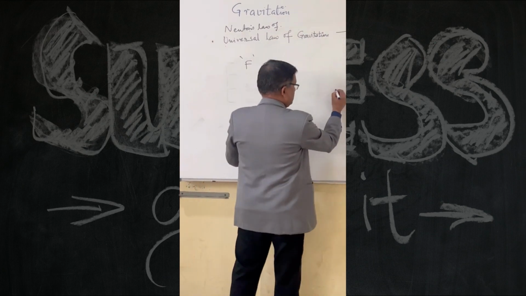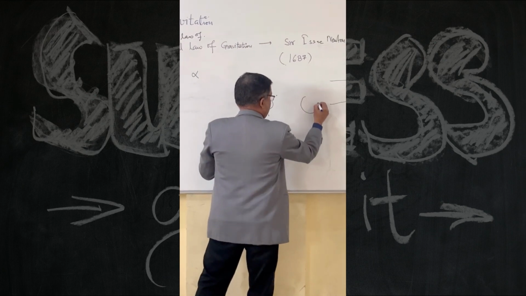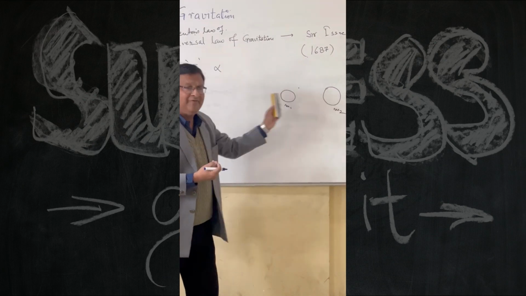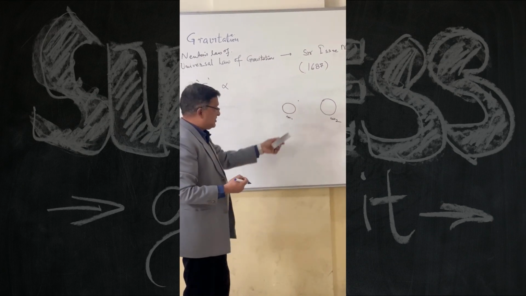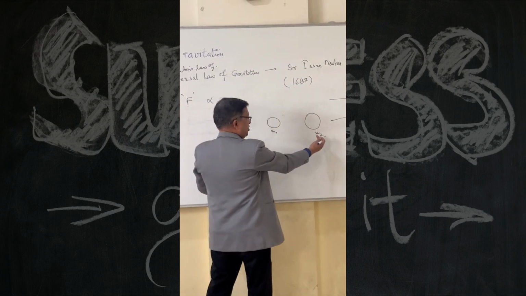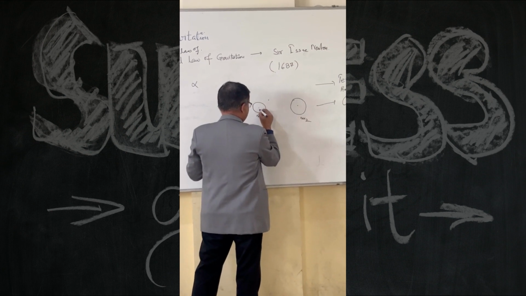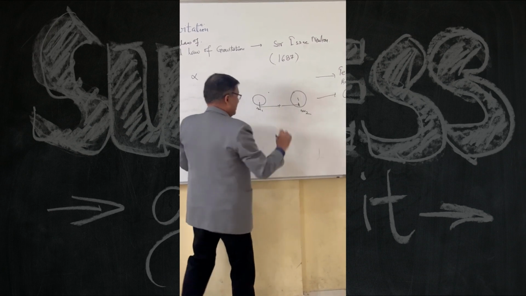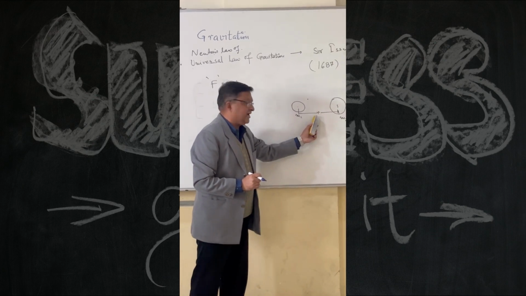Suppose one body is m1 and the other body is m2, their size and shape will vary. It is just a coincidence that I have made them spheres. They are two different bodies of mass m1 and m2, and this is the distance between their centers. To keep the notation in the standard form, we represent the distance by r.